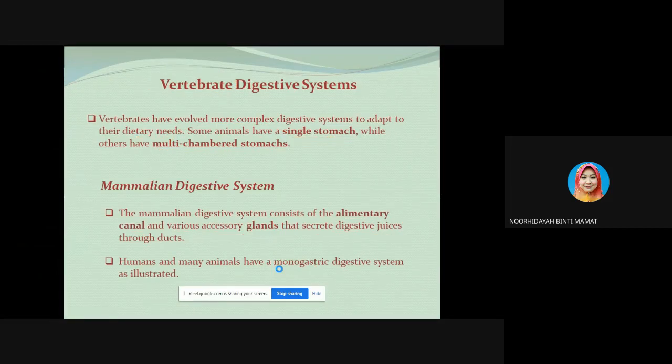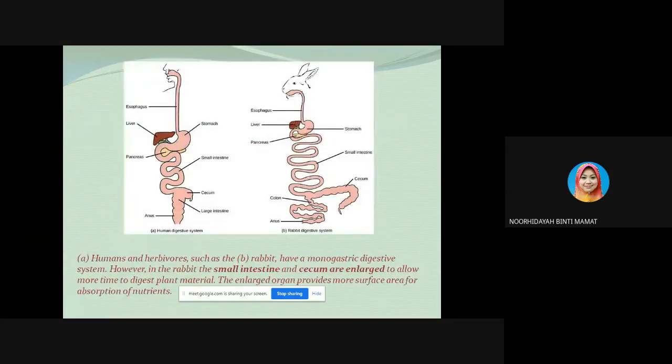So this is the human and also one example of a herbivore digestive system. A is the human and this is the herbivore, which is a rabbit. As you can see, both of these examples are monogastric, consisting of one stomach chamber. They have the esophagus.